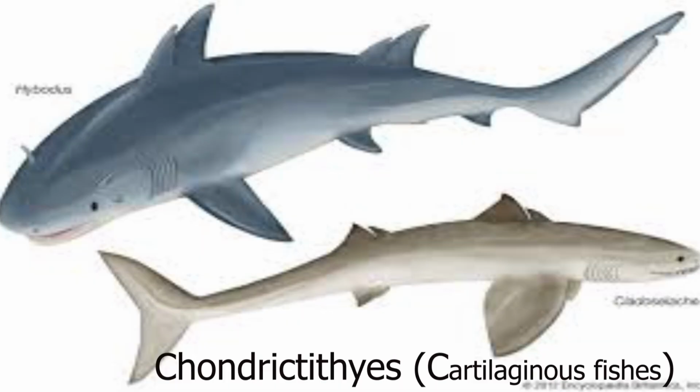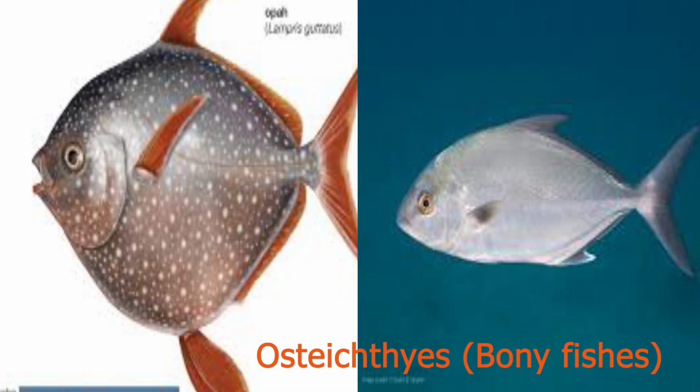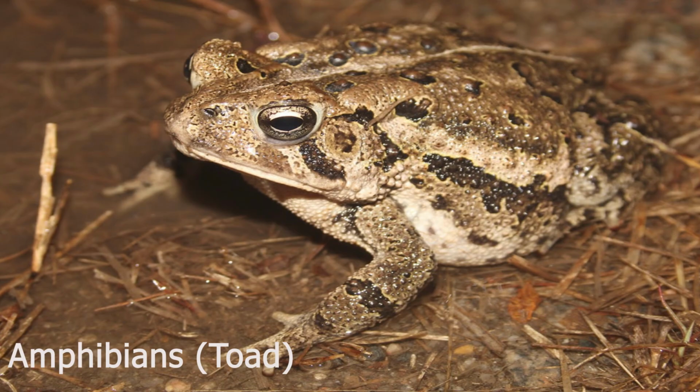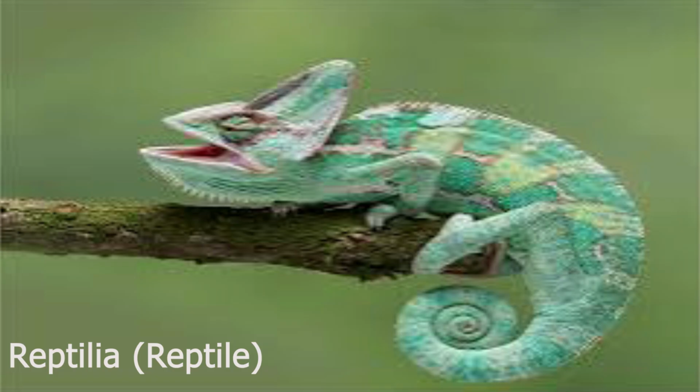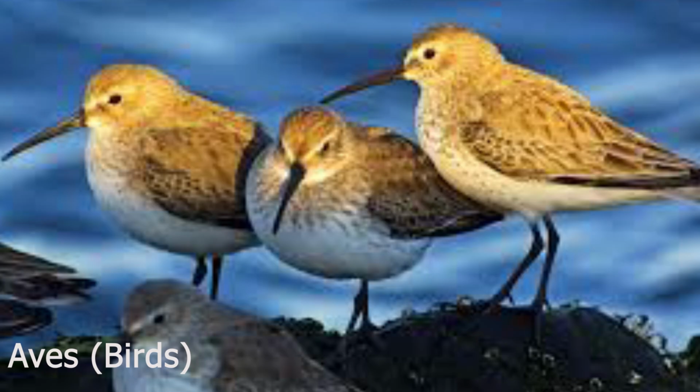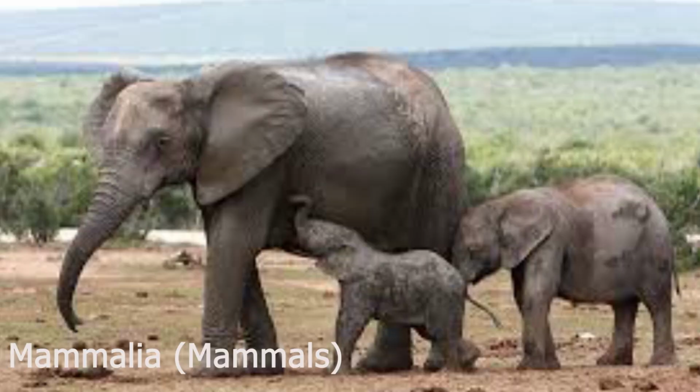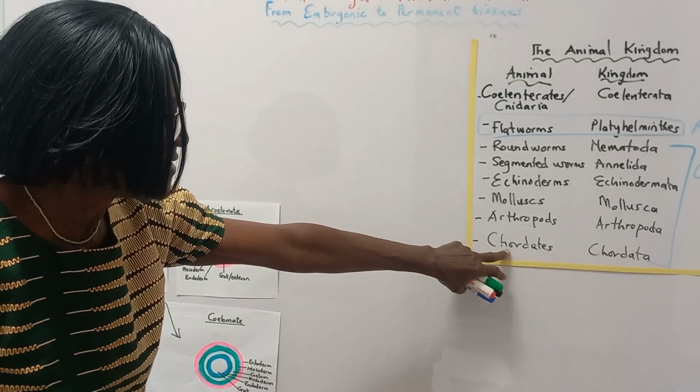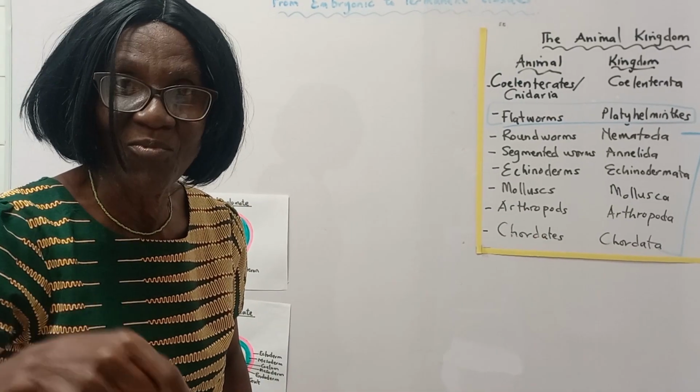We have cartilaginous fishes, that is chondrichthyes. We have bony fishes, that's osteichthyes. We have amphibia. We are going to look at the toad. We have reptilia, that's reptiles. You have aves, that's birds. You have mammals. And of the chordates, mammalia, we will look at the human being.